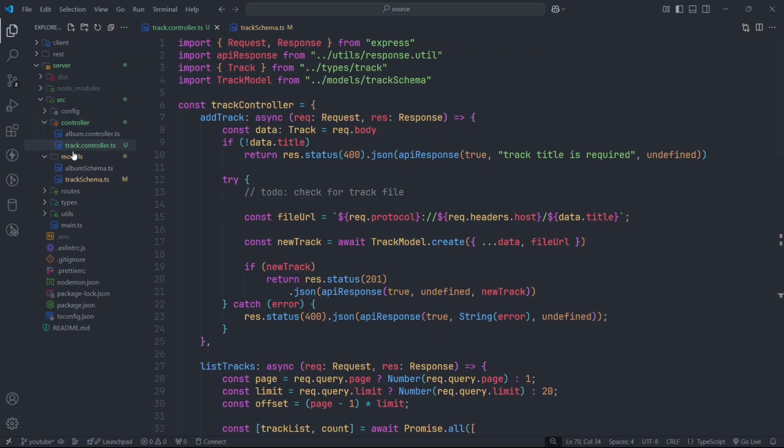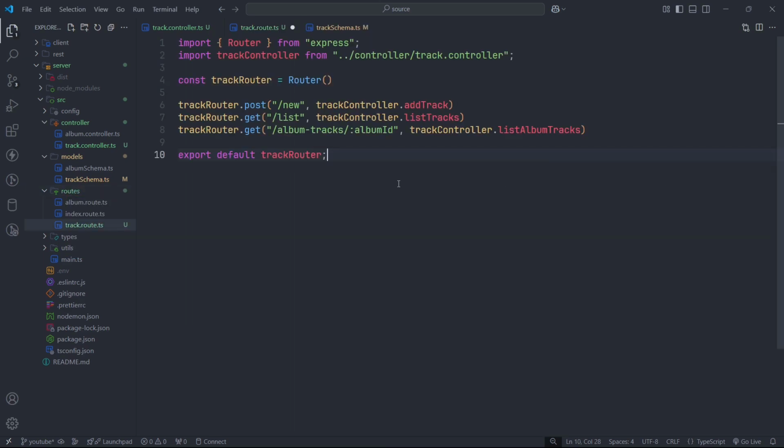Now let's create a route for it. Now here the track route. We have three routes, three endpoints, for new track, listing, and album related track listing. So this is our track route completed. Now let's register it in our index route.